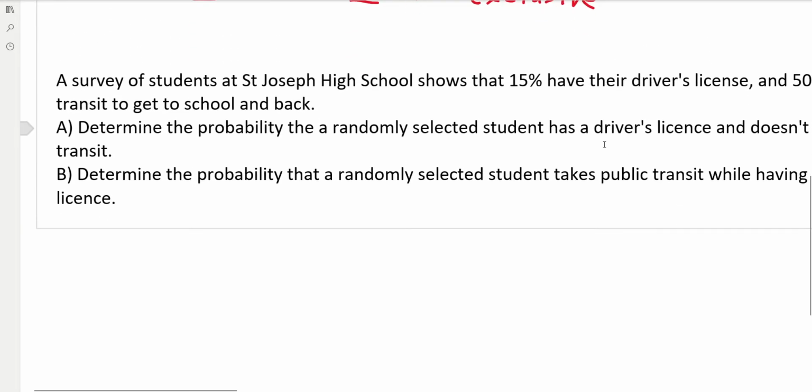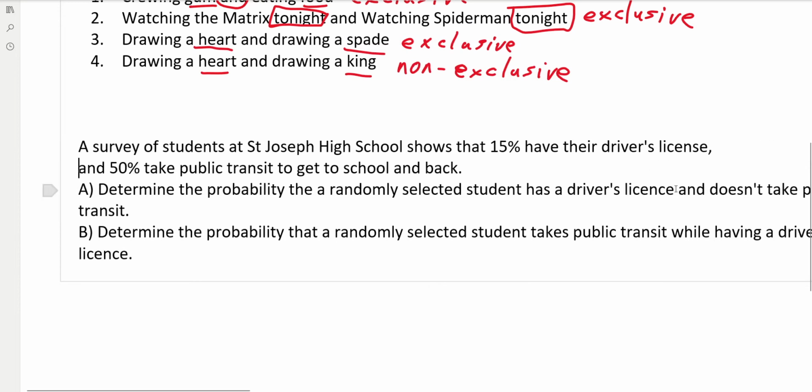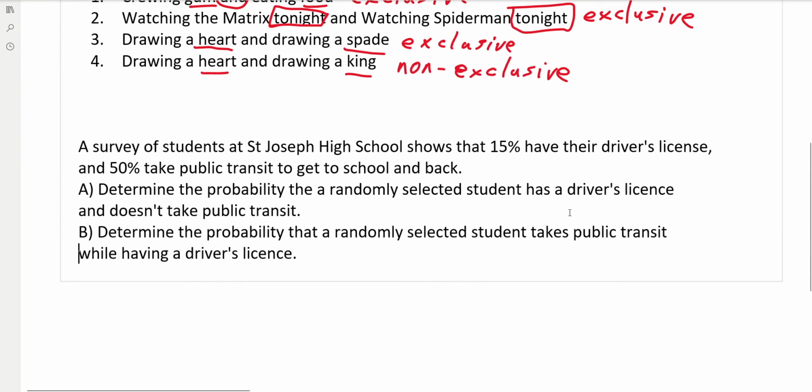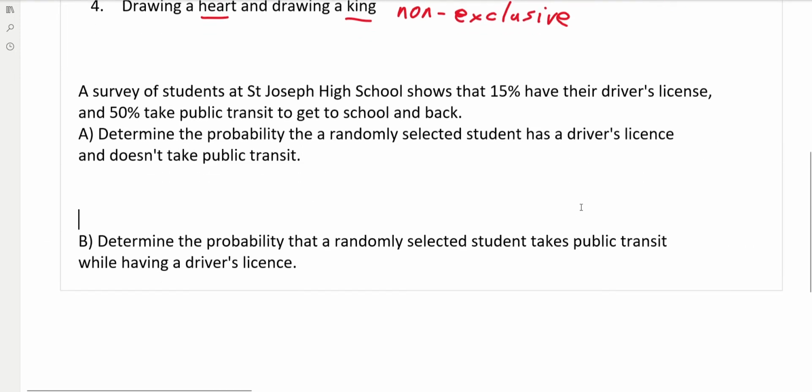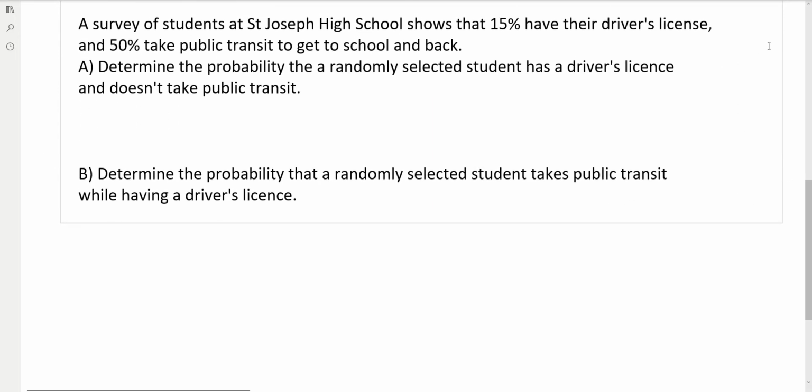Now let's take a look at this question. A survey of St. Joseph High School students shows that 15% have their driver's license. 50% take public transit to get to school and back. Determine the probability that a randomly selected student has a driver's license and doesn't take public transit.